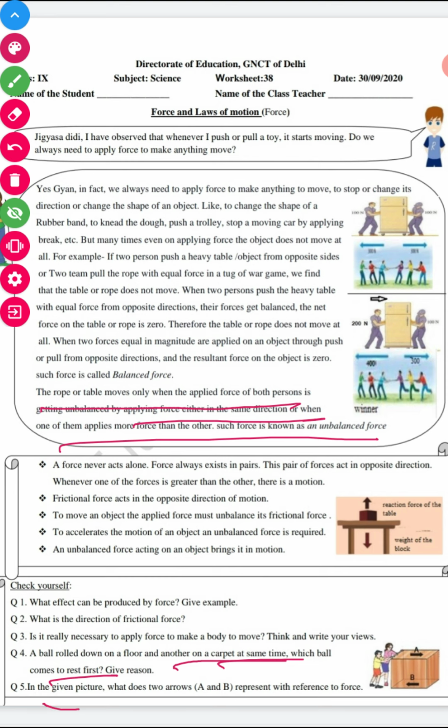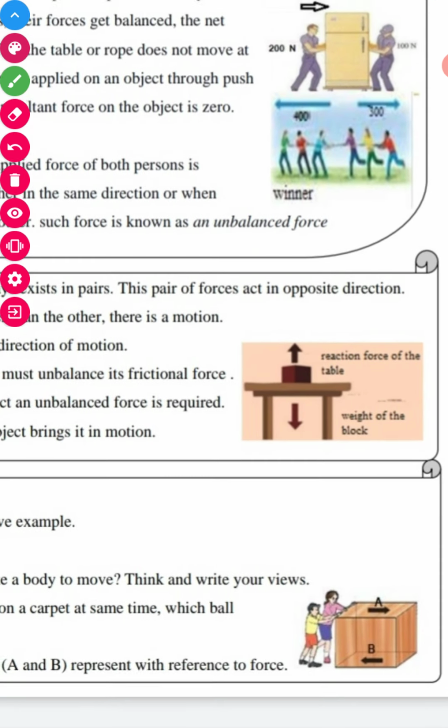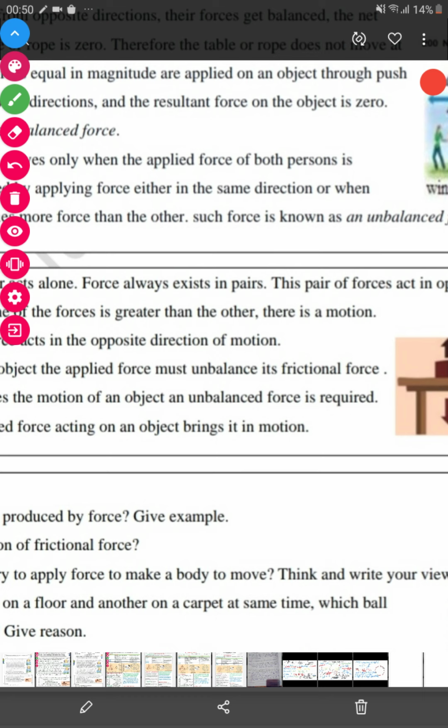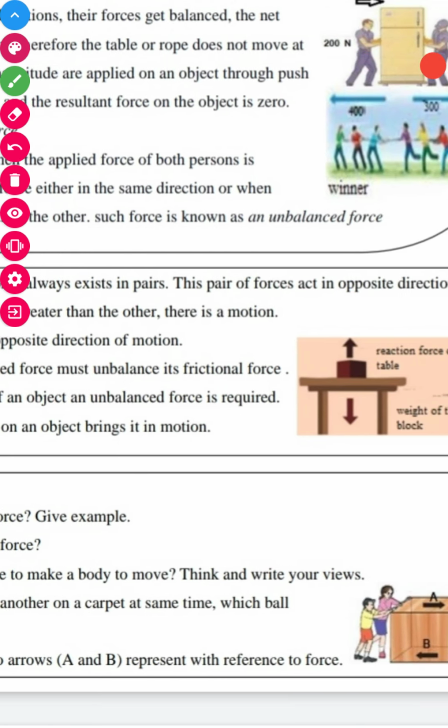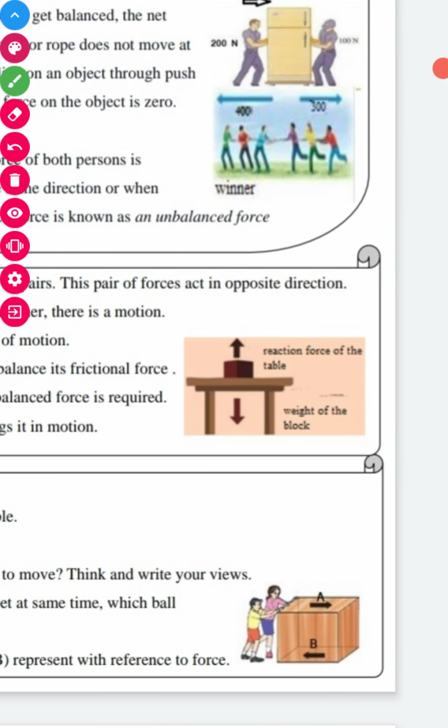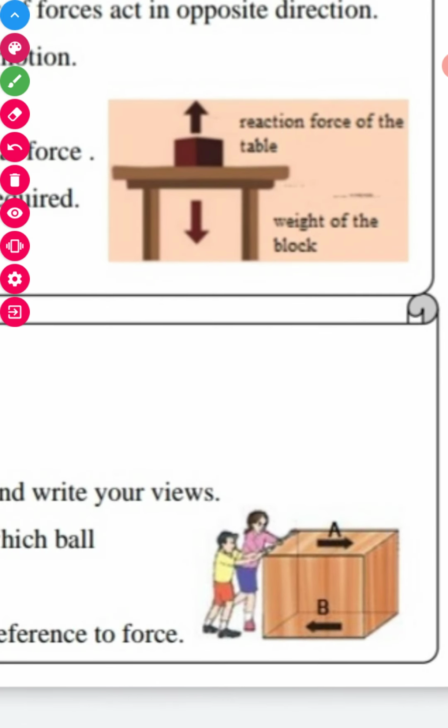In the given picture, what does the arrow show? I'll show you. A and B represent forces.